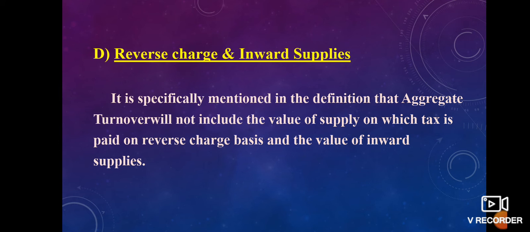Reverse charge and inward supplies. It is specifically mentioned in the definition that aggregate turnover will not include the value of supply on which tax is paid on reverse charge basis and the value of inward supplies. So, under reverse charge, if you make any purchase from an unregistered seller, tax has to be paid by the purchaser on reverse charge basis. Inward supplies include supplies from registered dealer and unregistered dealer. Both will not be included under aggregate turnover.